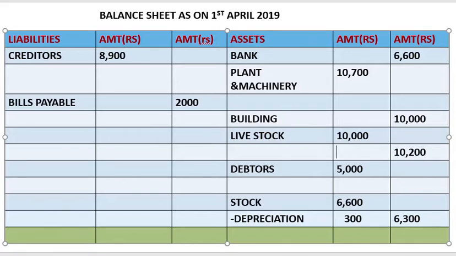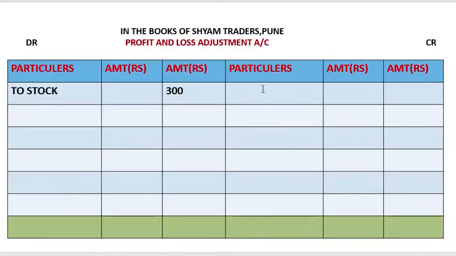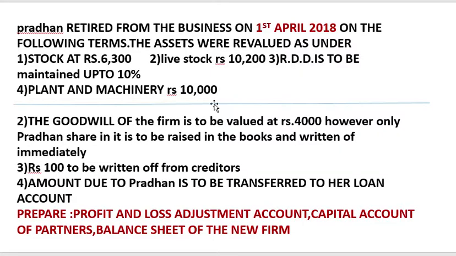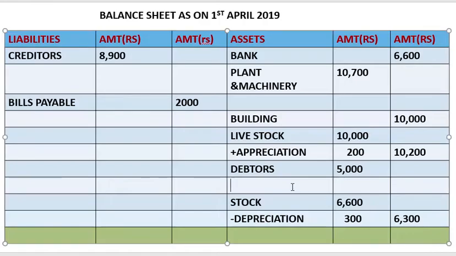It means appreciation has been done of rupees 200, so we'll write plus appreciation, and this will go on the credit side of profit and loss adjustment account, livestock 200. Next, RDD is to be maintained up to 10%. So debtors minus RDD.